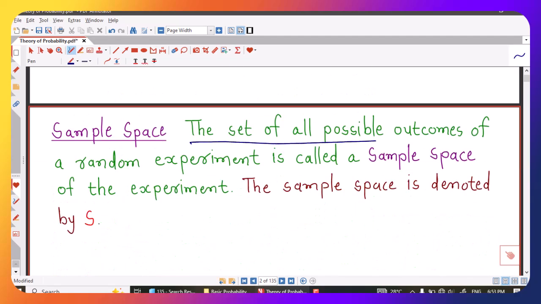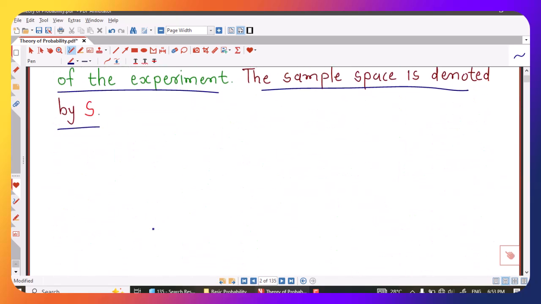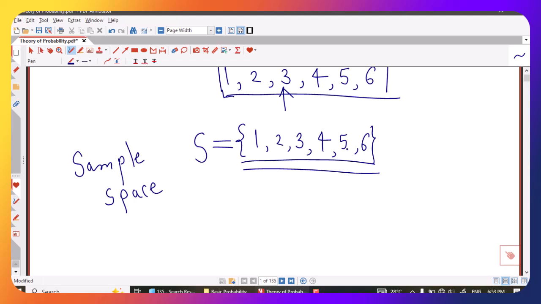The set of all possible outcomes of a random experiment is called a sample space of the experiment, and the sample space is denoted by capital S. Now we know that sample space is nothing but a special type of set which contains all possible outcomes of a random experiment. For example, if we consider this sample space for throwing a dice.